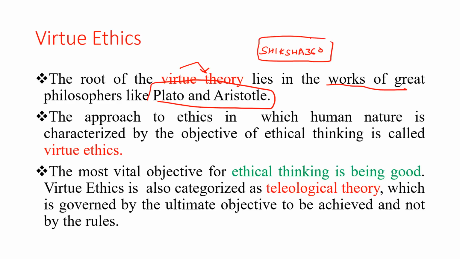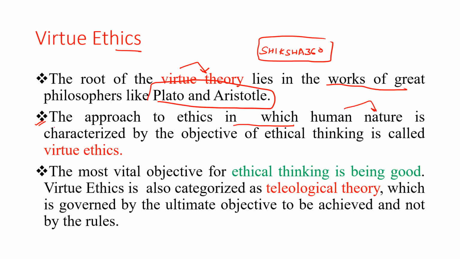The root of virtue theory lies in the work of great philosophers like Plato and Aristotle. So what is the approach in this theory? The approach to ethics in which human nature is characterized by the objective of ethical thinking is called virtue ethics. Clear?